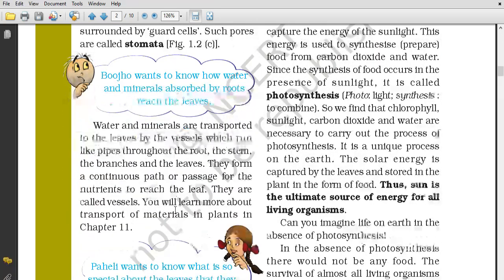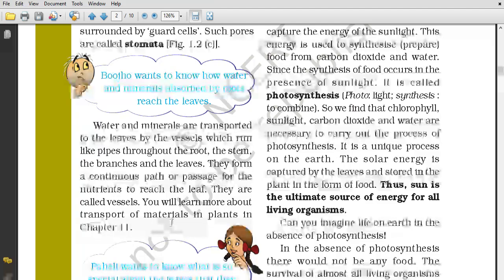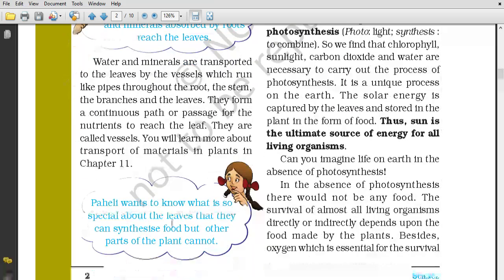Water and minerals are transported to the leaves by the vessels which run like pipes throughout the root, the stem, the branches and the leaves. Water and minerals are absorbed by the roots, but how do they reach the leaf? There are many vessels. They run like pipes through the root, the stem, the branch. They are everywhere, and the roots absorb the water and minerals, and through the vessels they are transported to the leaves. All right, let's go further.